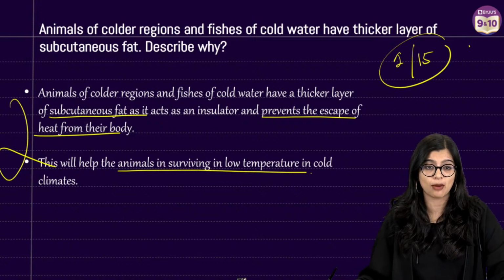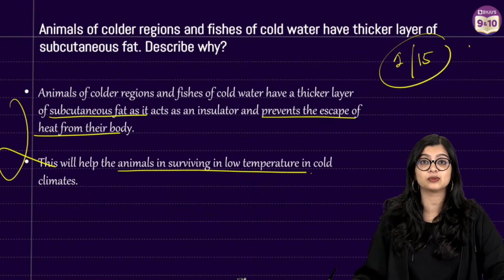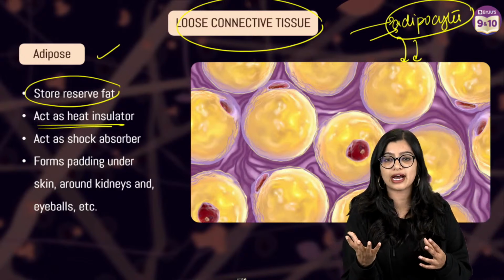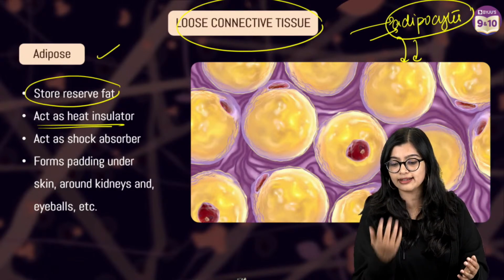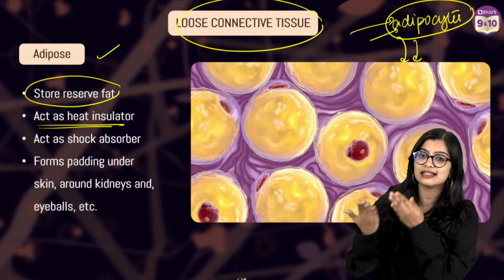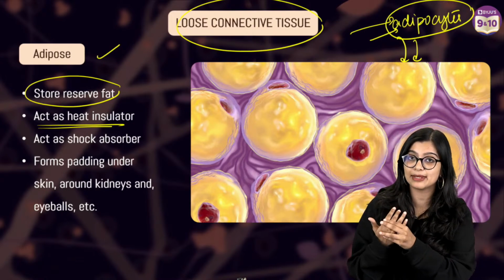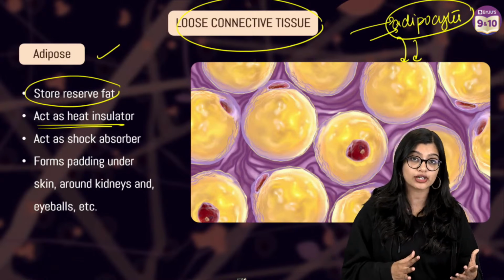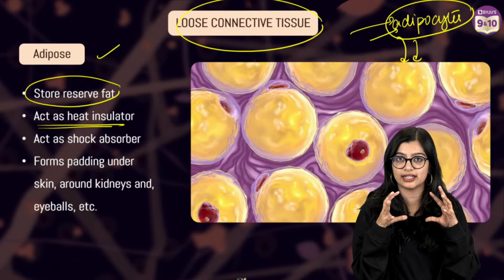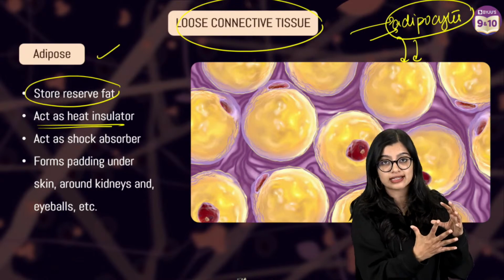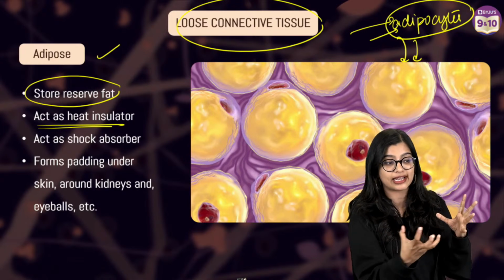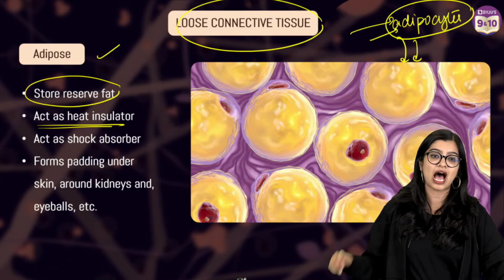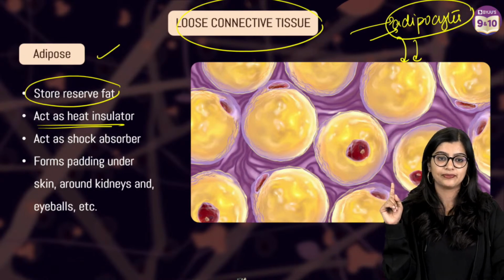Ma'am, what is shock absorber? Shock absorber is basically, when you fall down, imagine there is a certain level, so when you hit the ground, it can send a certain shock. It can maybe damage the body. Now there are certain vital organs like our kidneys and other important organs which need to be protected from that. So whatever shock comes when you fall down or hurt yourself, all that gets absorbed by this so that the vital organs remain protected, right? So I hope all of you are clear in this. Okay.